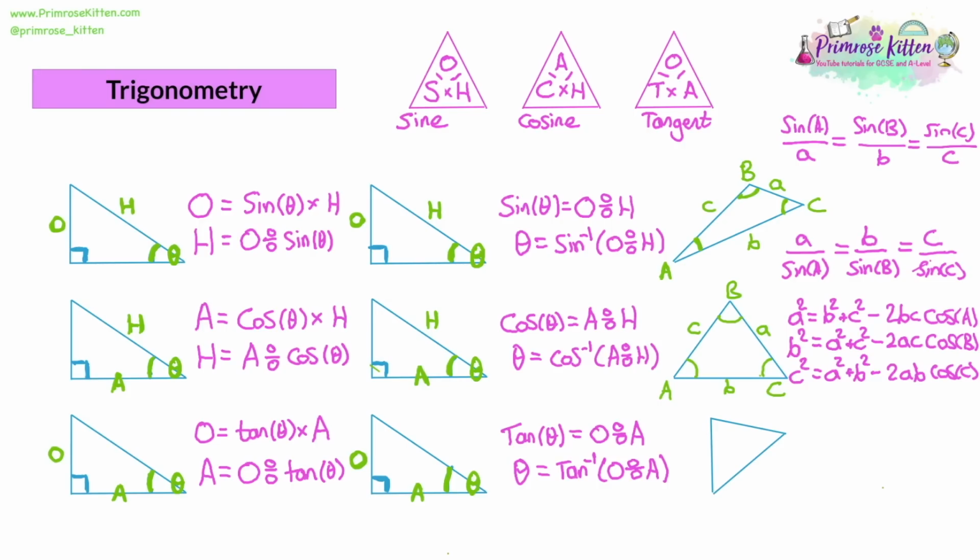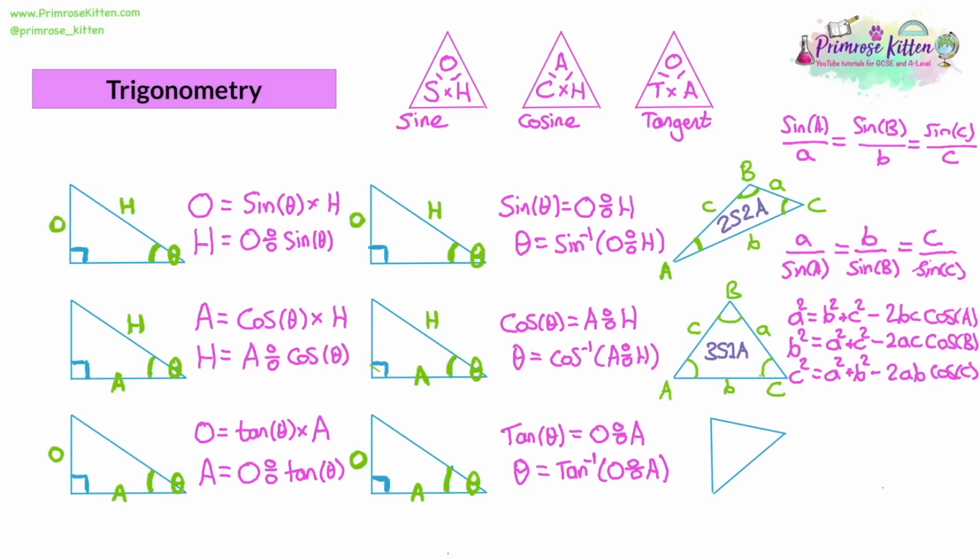So two sides, two angles, use sine rule. Three sides, one angle, then you're going to use cos rule. And if for some reason you've got three angles, then there's no way to find the sides from three angles, because angles don't scale up with sides.